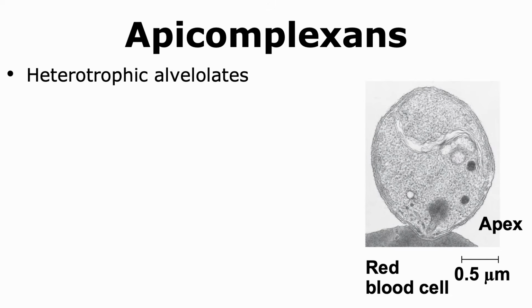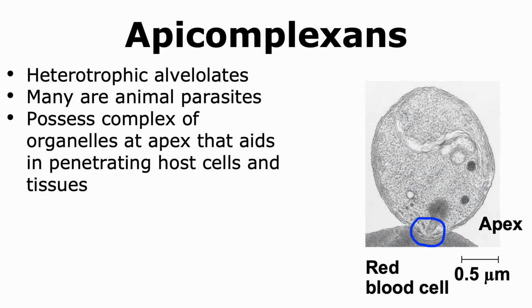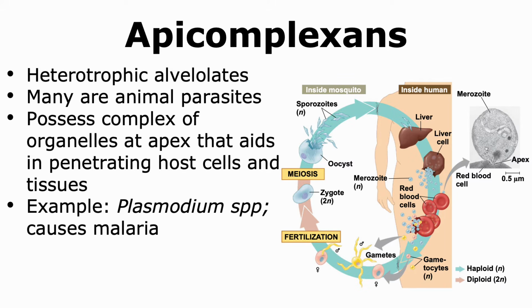Apicomplexans are a group of organisms that come under the Alveolata group. They are heterotrophic alveolates, and many of them are animal parasites, and hence they have a lot of public health relevance. They're called Apicomplexans because they possess a complex network of organelles at the apex, and this helps the organisms in penetrating into host cells and tissues. A very popular example of an apicomplexan is the Plasmodium species. These are known to cause malaria in many different parts of the world.